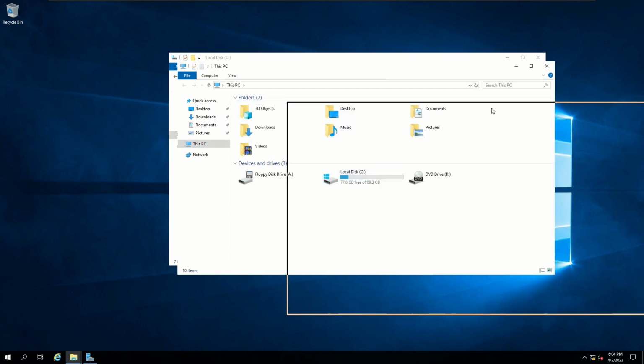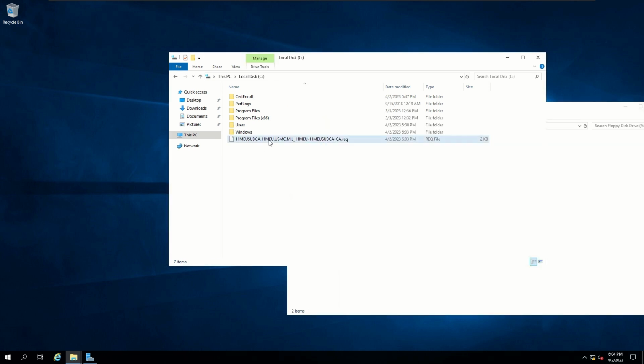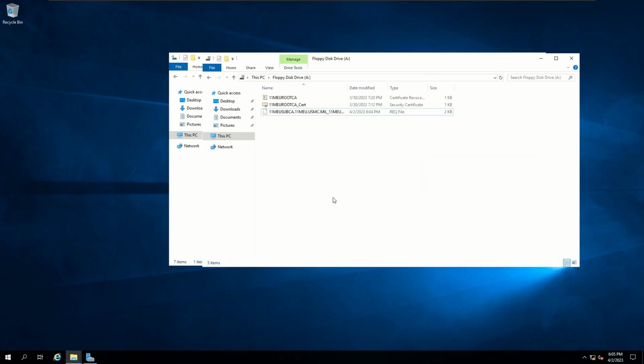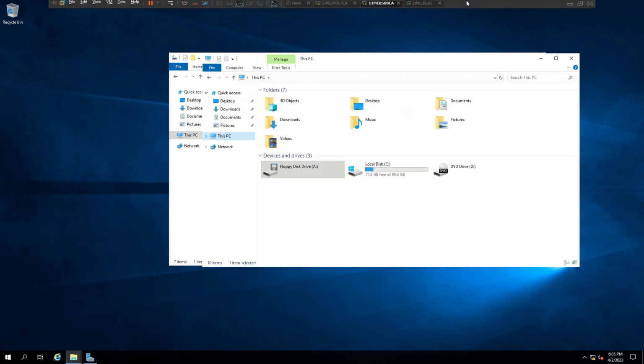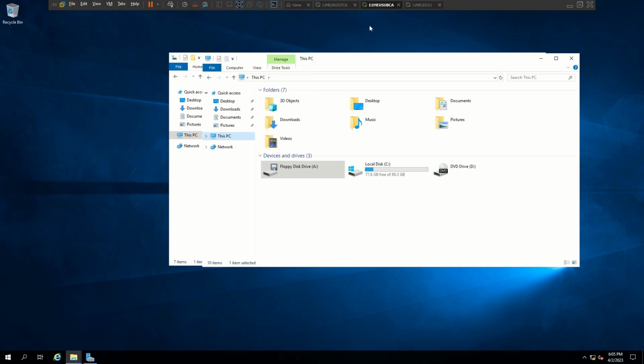So let's open up our floppy disk drive that we've been using earlier on, and let's copy this request file over into that floppy disk. And now, just like we did earlier, I'm going to disconnect this floppy disk from my SUBCA and then reconnect it back to my root CA. So disconnect it.